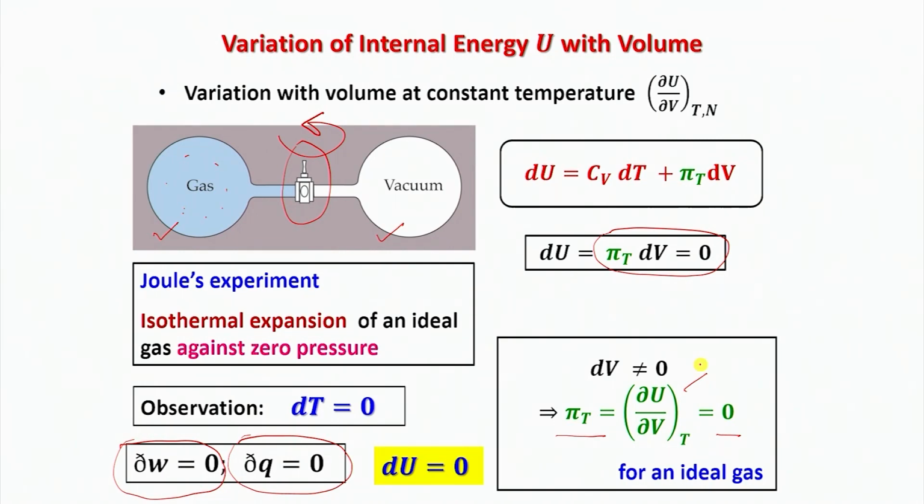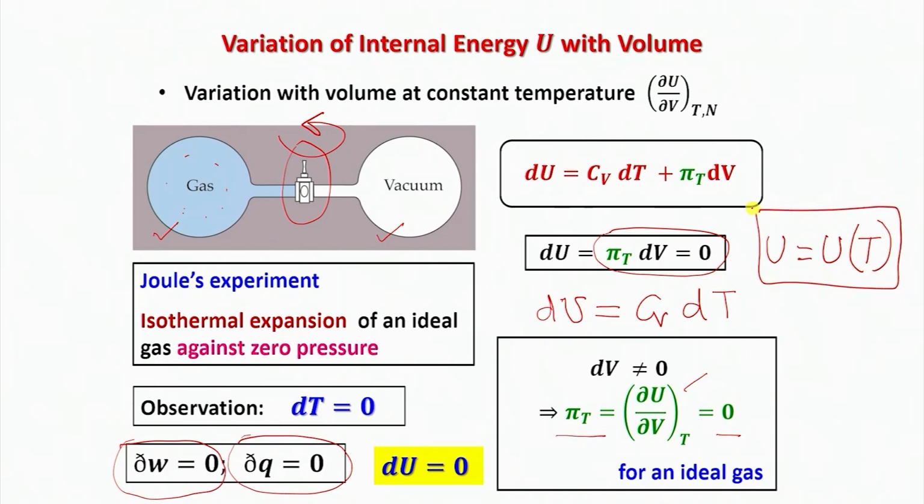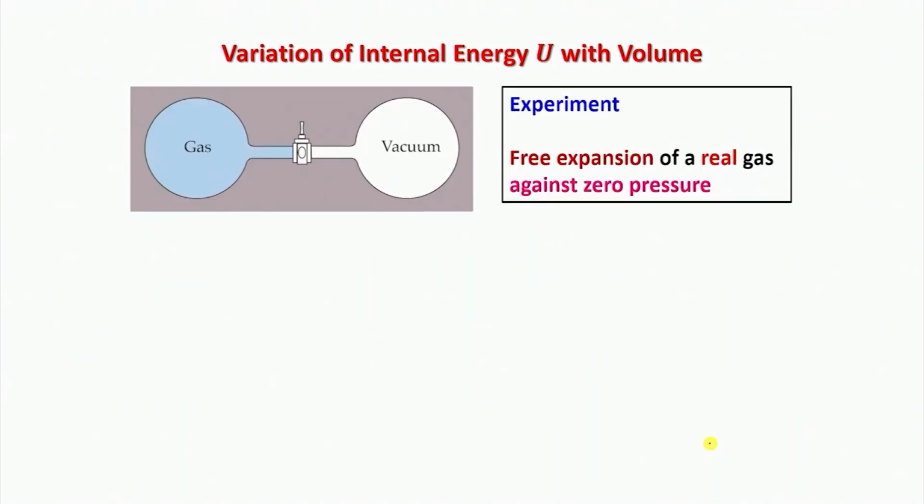So in that case, I would always write that for an ideal gas, dU is equal to Cv dT for any infinitesimal change in state accompanied by a non-zero change in temperature. And this also tells me that for an ideal gas, U is a function of temperature and temperature only. But please remember that this is valid for an ideal gas.